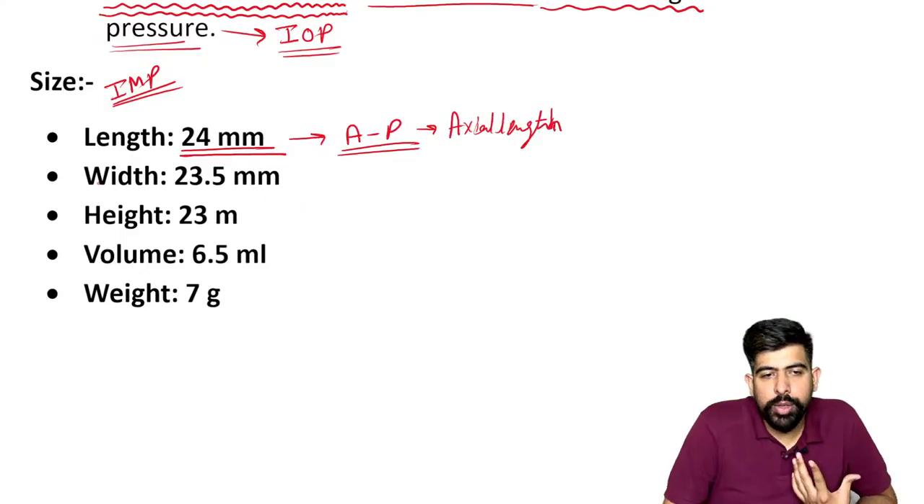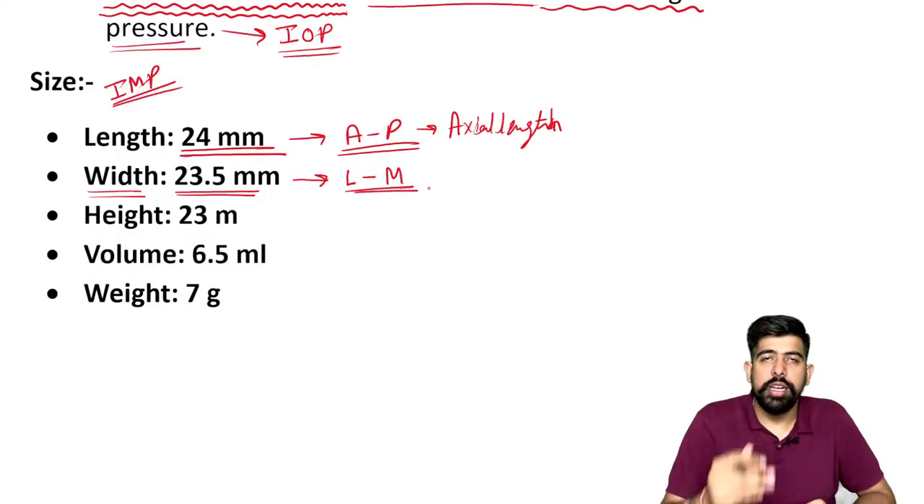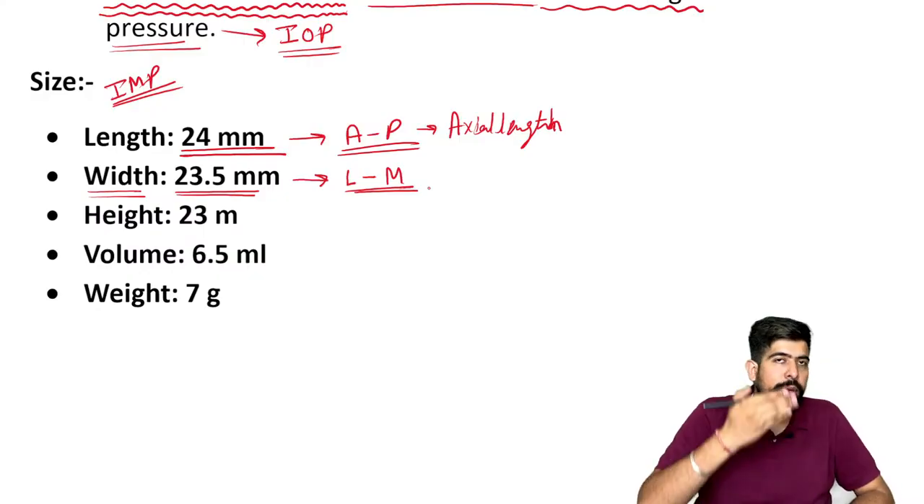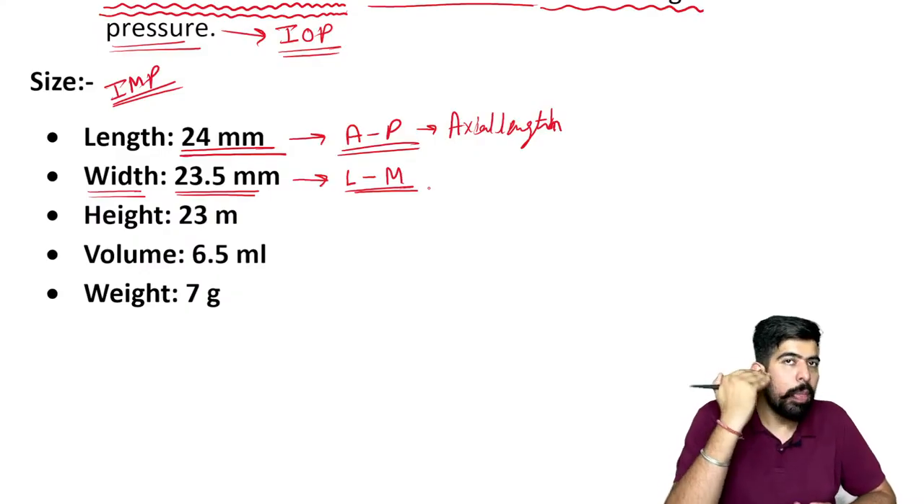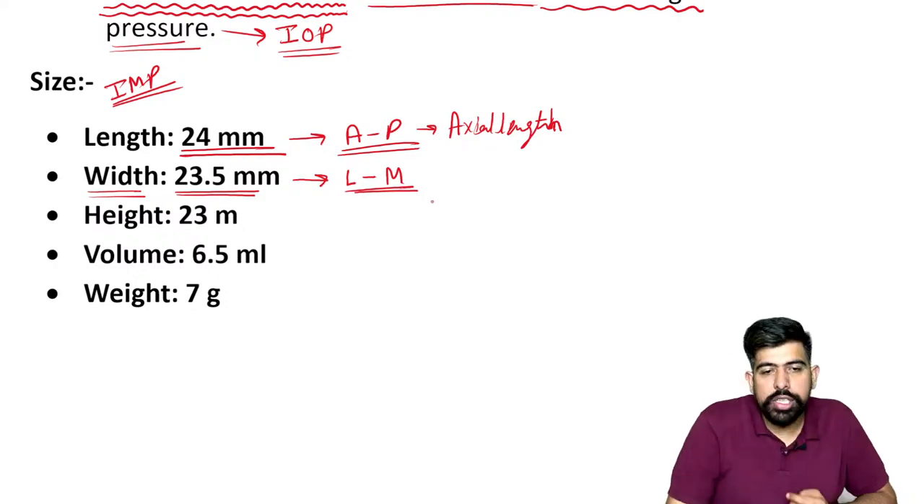Now, if I'm talking about the width, what is the width? Width is 23.5 mm, and this is from the lateral to medial. I hope if you studied the anatomy well, you can understand that from anterior to posterior it is going. It is your length, right? What about the width? Width is like that. If I'm talking about the medial to lateral or the lateral to medial, that will be your 23.5 mm.